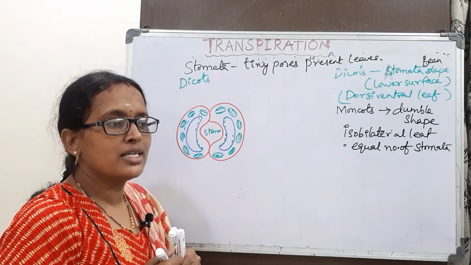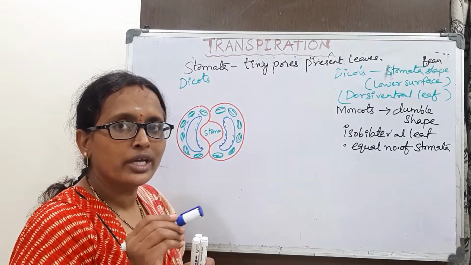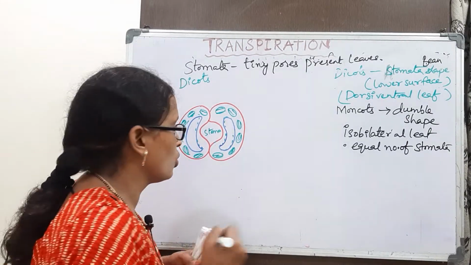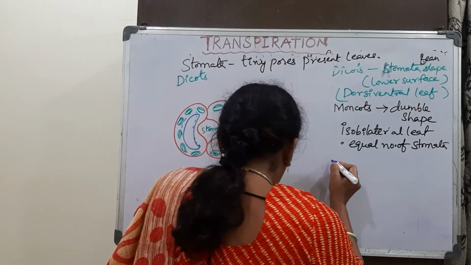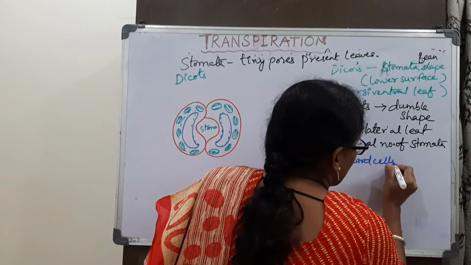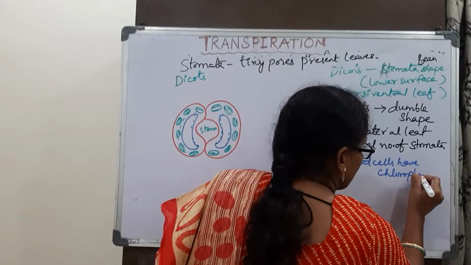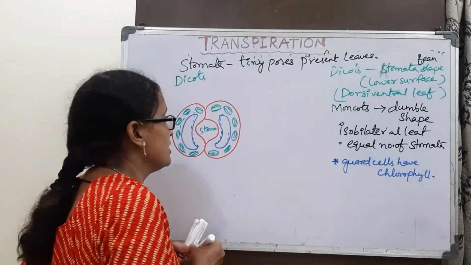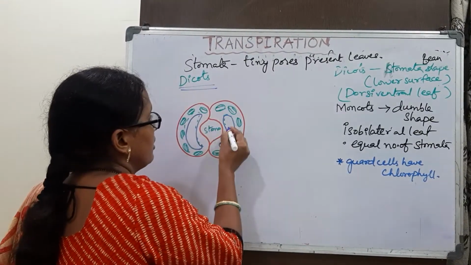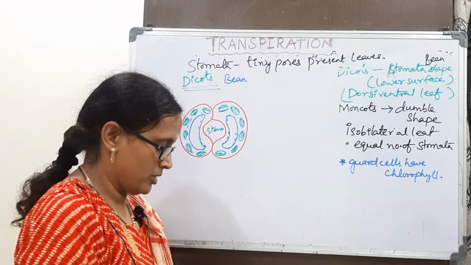All the other epidermal cells don't have chlorophyll, but guard cells will have chlorophyll. That is very important. In the case of dicots, they are bean shaped or kidney shaped.